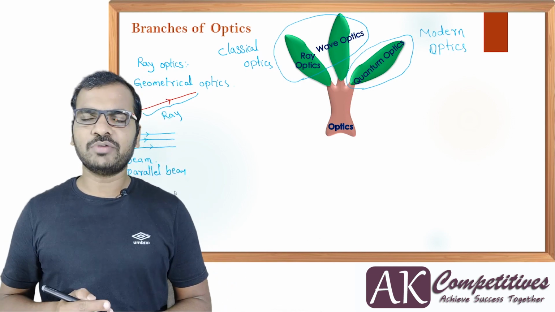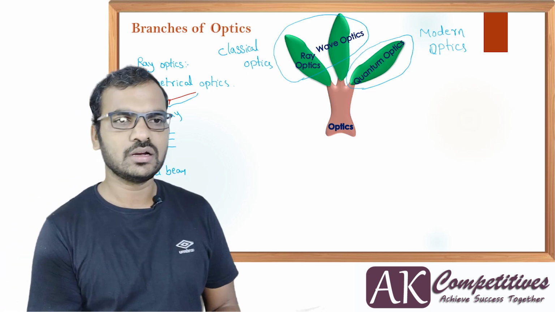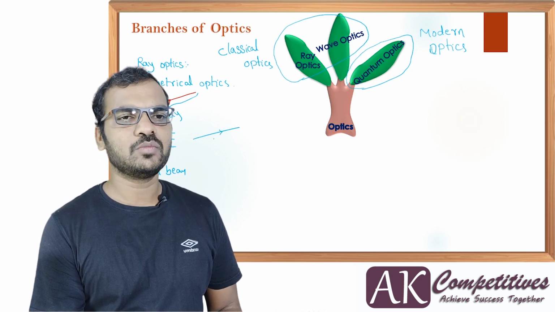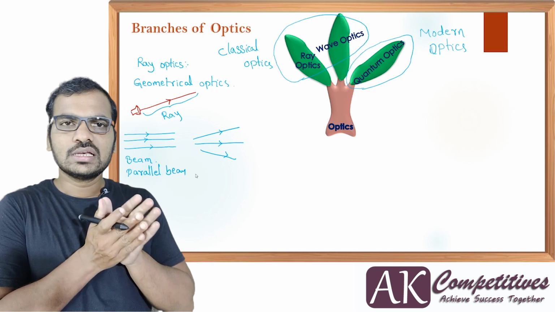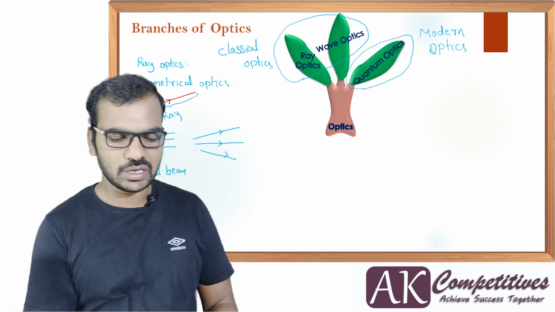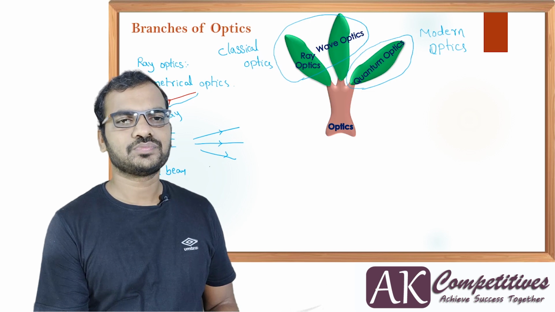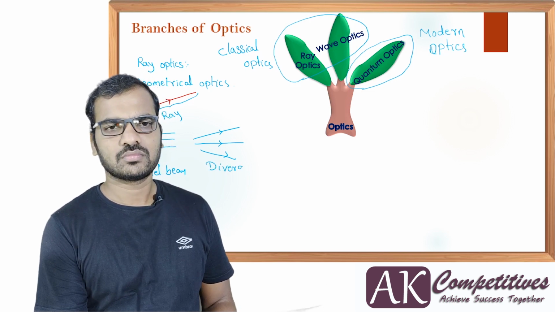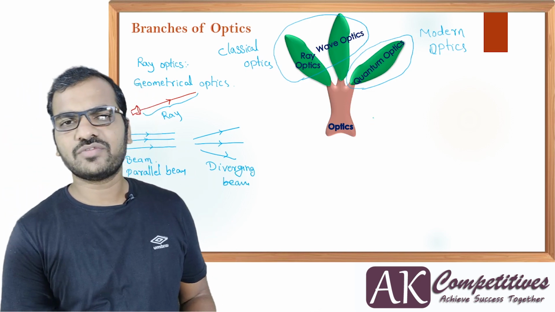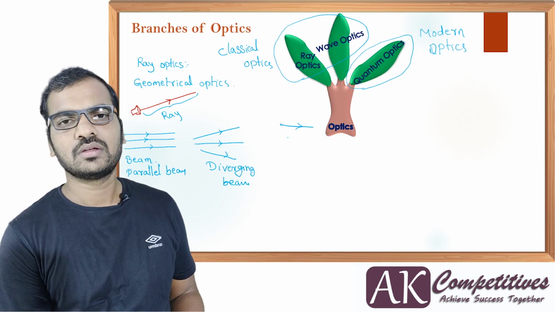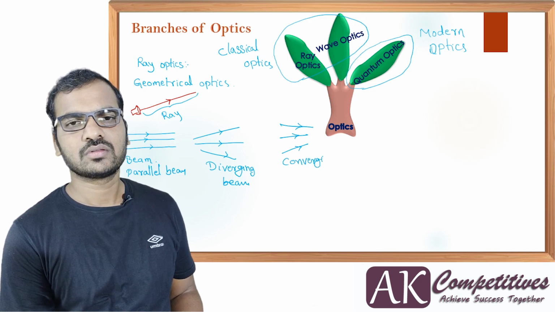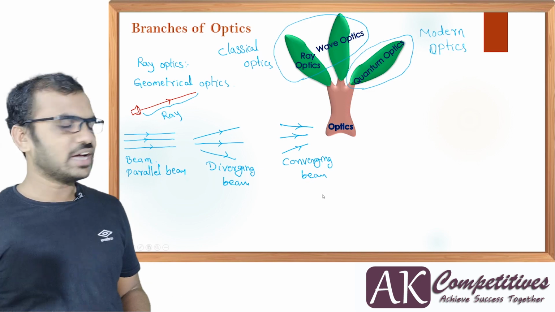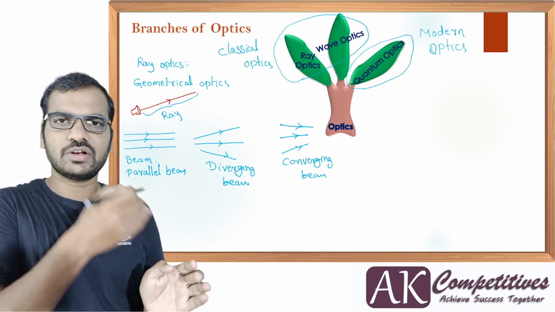Now there are two other types of beams. I'll define them here, then we'll go to the next one. Another one is a beam where the light rays go away from each other. This is called a diverging beam, because the light rays move away from each other as they travel. Then the third type is the converging beam.